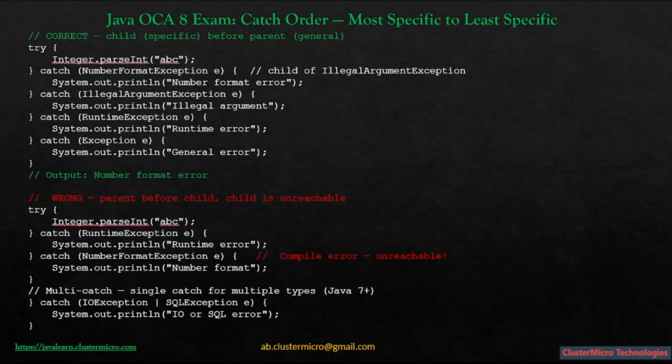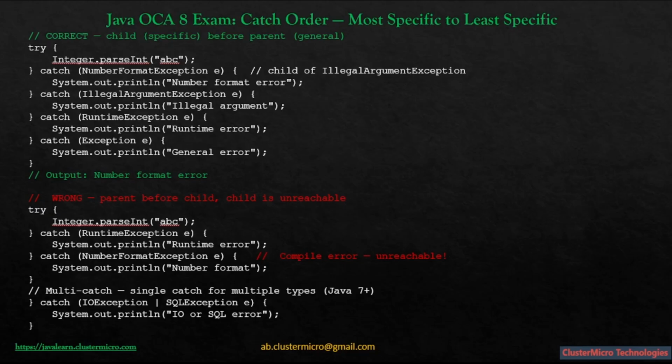Why does this rule exist? Think of the catch block like a funnel. You want the narrow filter at the top catching the specific cases, and the wide filter at the bottom catching everything that slipped through. If you put the wide filter first, then nothing reaches the narrow ones, right? So that's why. And then multi-catch, which was introduced in Java 7 and above.